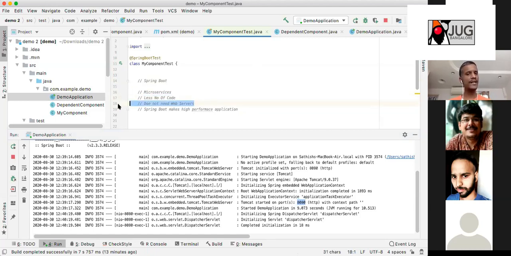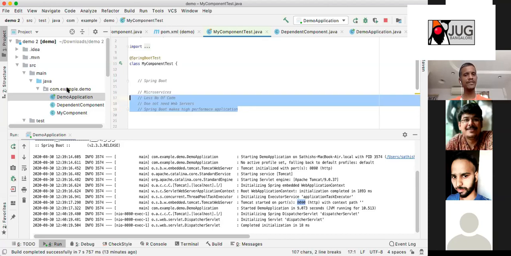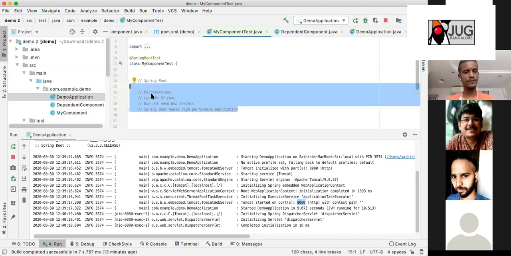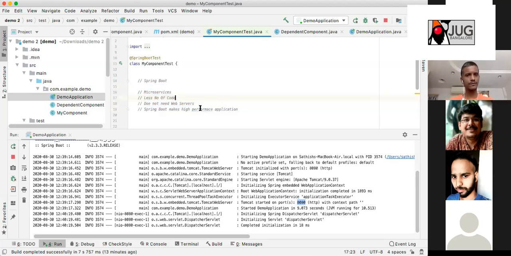Then Spring Boot does not need web servers. Spring Boot makes high performance applications. This is a framework for developing high performance applications. Is any of the statements correct or wrong? I think the third statement is not right because it does require a server, right? Yes. Okay. Even I agree on that point.